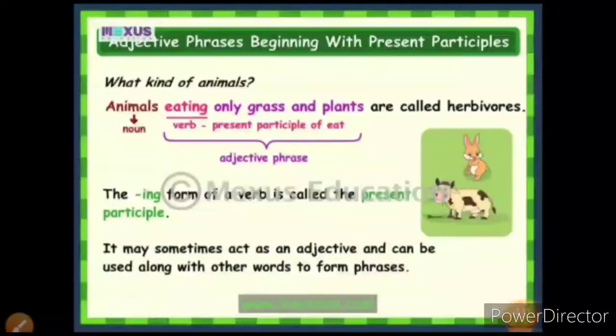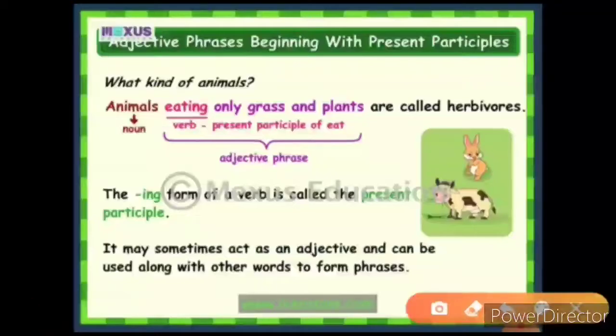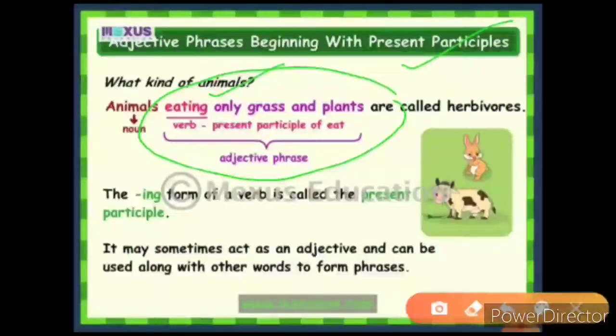What kind of animal? Animals eating only grass and plants are called herbivores. Now over here they have said animals, and then eating only grass and plants. Now what is this eating? Eating is basically the present participle, but sometimes when it comes in a sentence it makes an adjective phrase. Okay, but this eating used here is used as an adjective. Participles, past participle and present participle, are mostly used as adjectives. So here it is used as an adjective, and that's why we say that eating only grass, this full phrase, is your adjective phrase.